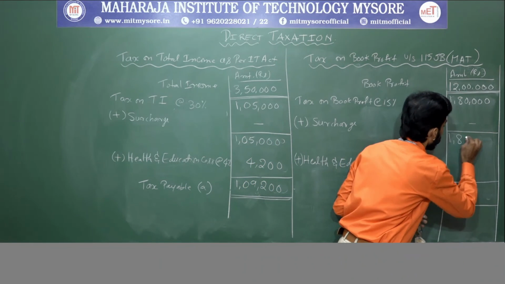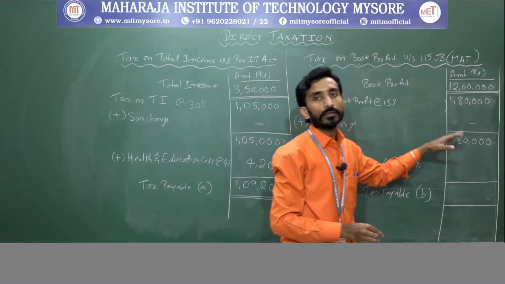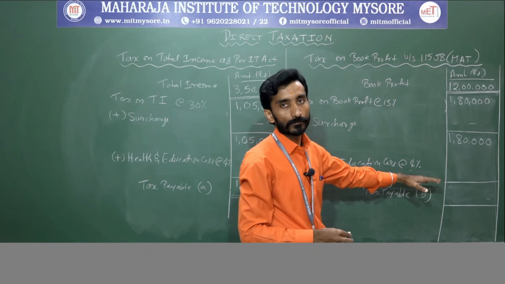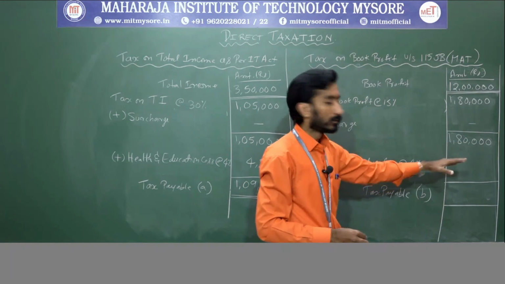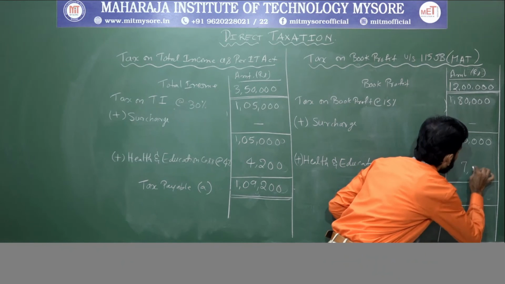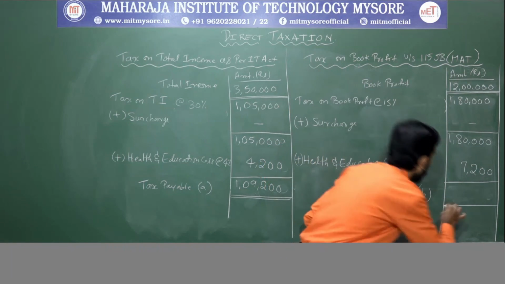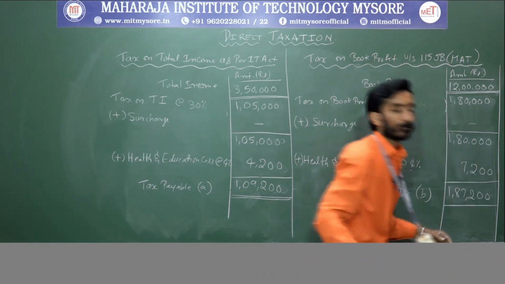So same value will be brought down. On 1,80,000 you need to calculate cess at 4%. 1,80,000 into 4%, so you will get 7,200. So if you sum up, you will be getting 1,87,200.